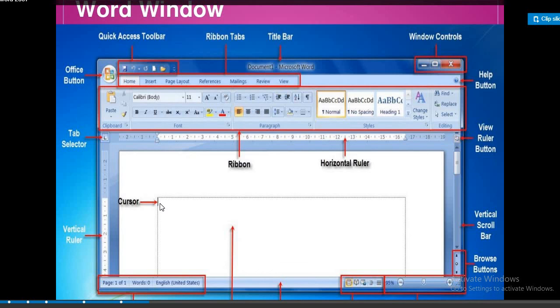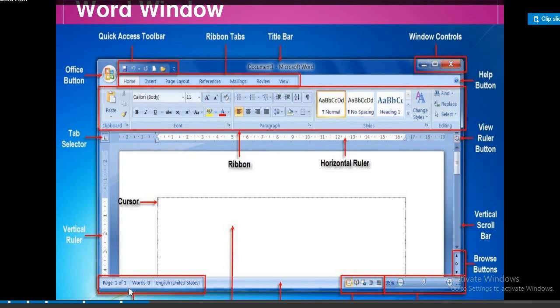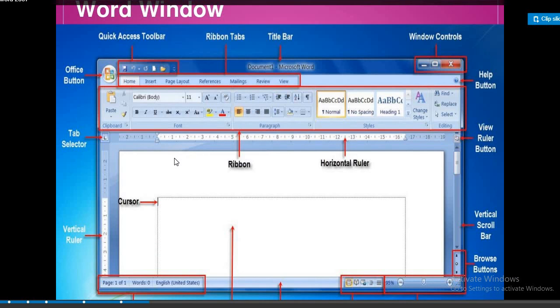Okay, next one, this is the menu bar. The menu bar is below the title bar. Next one is the status bar. The status bar appears at the very bottom of the window, and it provides information such as the current page and the number of words in your document. This is the parts of the MS Word window.